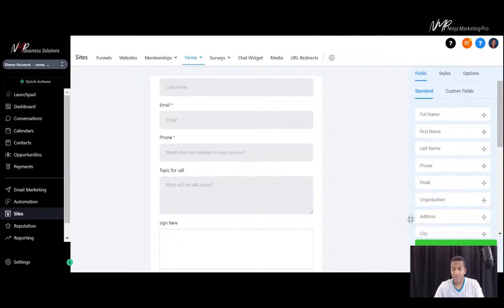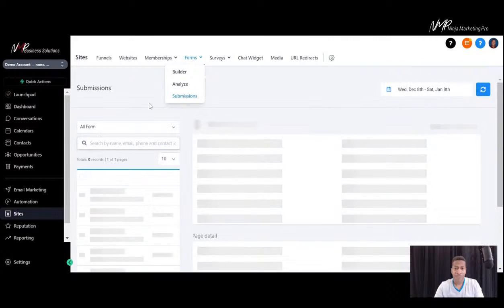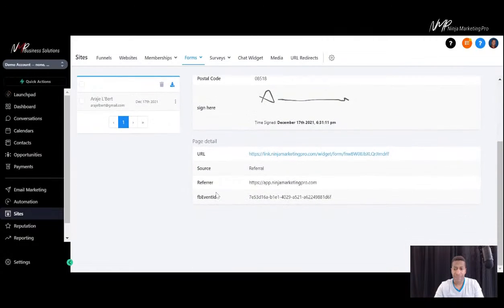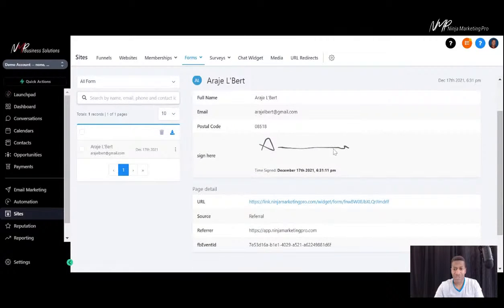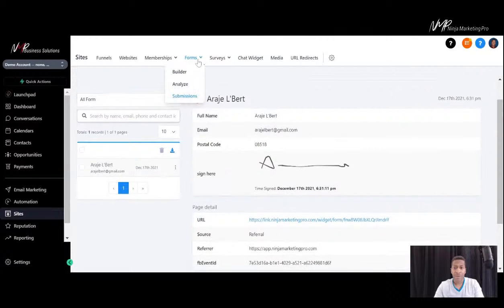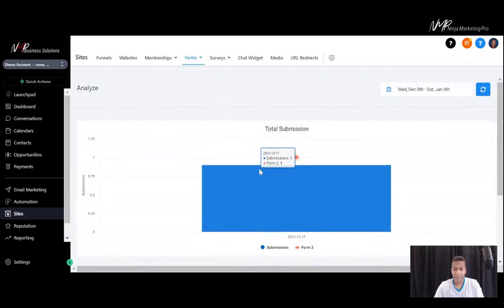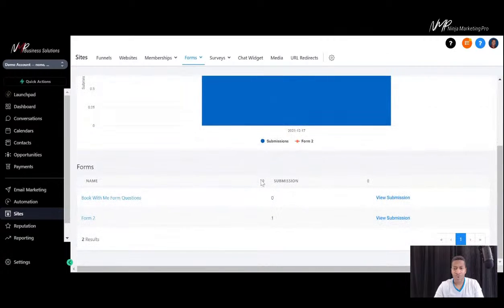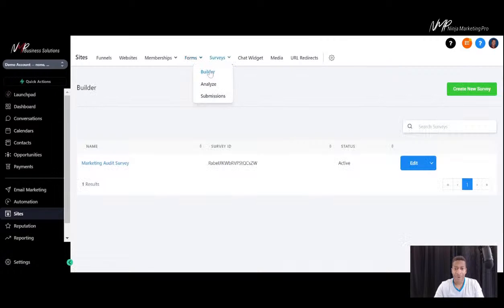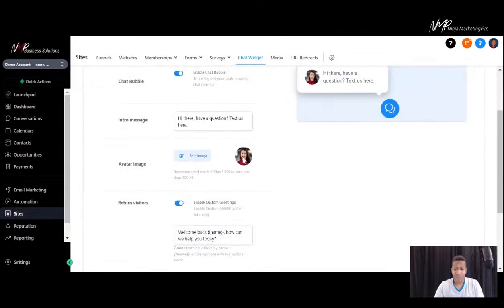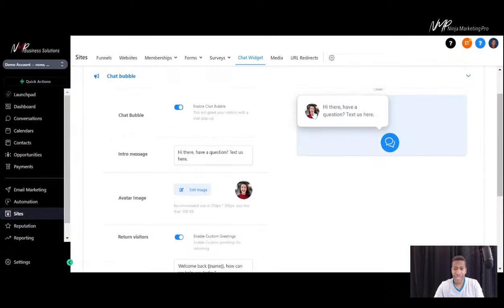Change the style, you can save it, and then you have the submission area that will hold all the submissions of the form. This is a test here. I did a signature here. You can download these into a CSV file. We also have tools to analyze these as well, for those who use it more often. Same with the surveys, very similar to the forms. You have a chat widget in the system for your website. Again, the images can be changed.